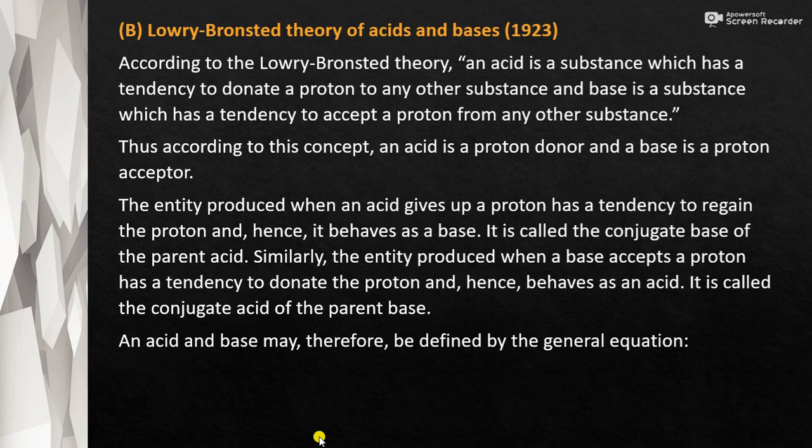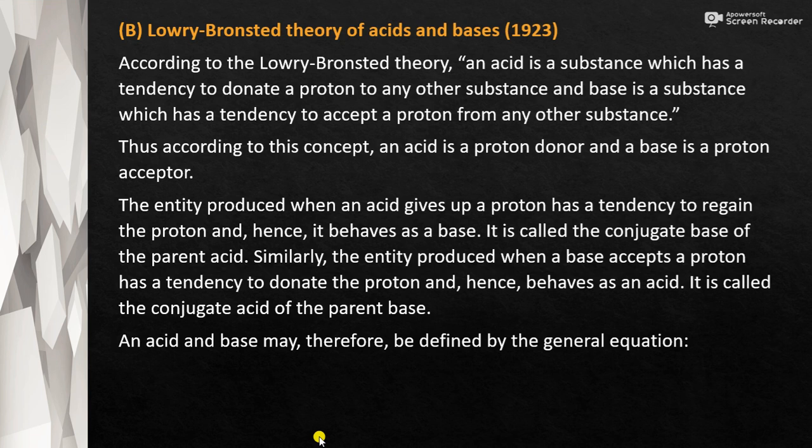The entity produced when an acid gives up a proton has a tendency to regain the proton. So the entity produced after giving up the proton from an acid behaves as a base. It is called the conjugate base of the parent acid. Similarly, the entity produced when a base accepts a proton has a tendency to donate the proton.